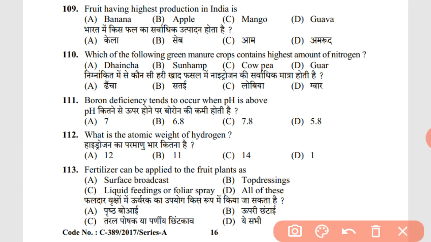109. Fruit having highest production in India is A. Banana. Which of the following green manure crop contains highest amount of nitrogen? Answer is A. Dhencha. Boron deficiency tends to occur when pH is, the correct answer is B. 6.8. What is the atomic weight of hydrogen? A. 12.